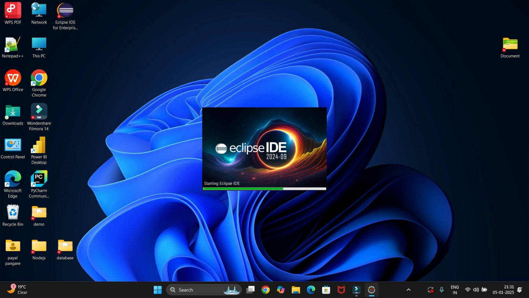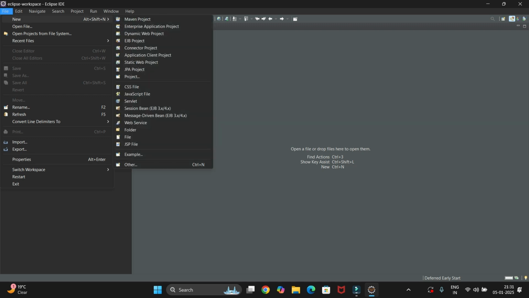Now it is starting. So this is Eclipse. From here you can create a new project like Maven project, dynamic web project, enterprise application. So this is Eclipse. Now we'll see the next step.